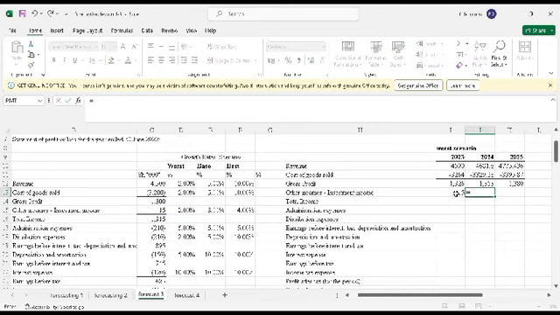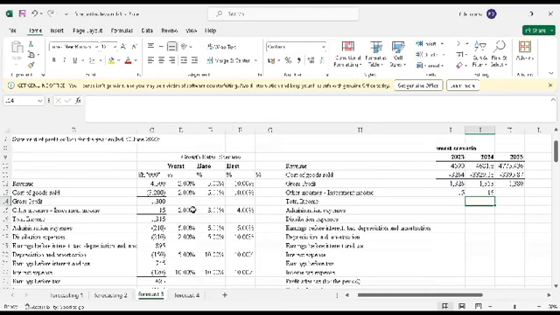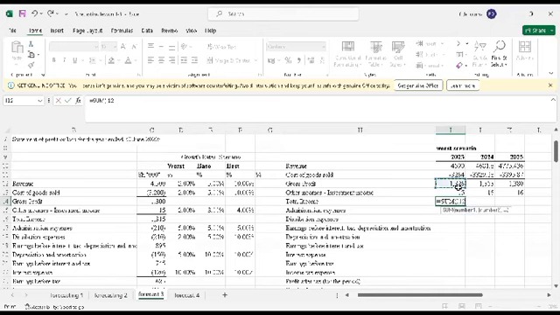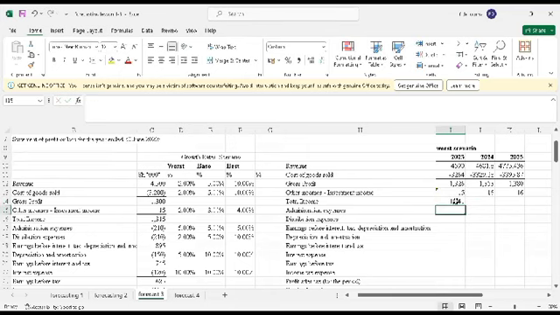Then I'll take this times bracket 1 plus 2%, lock it completely, and drag this. Total income is now this plus this, so I'll use equals sum, enter. Then I'll copy all of it.